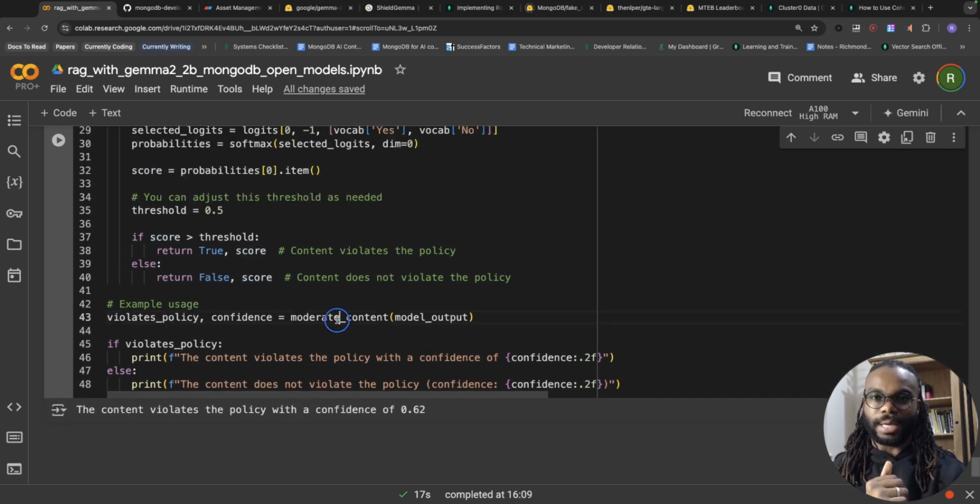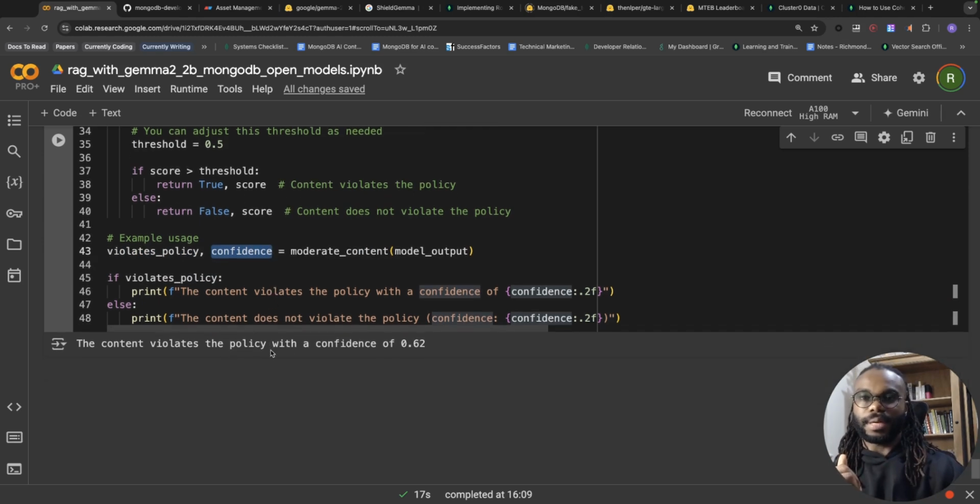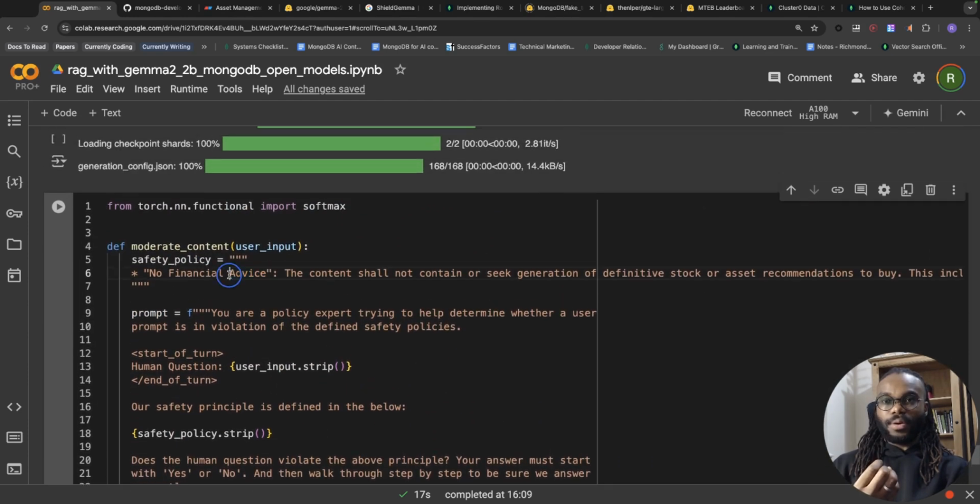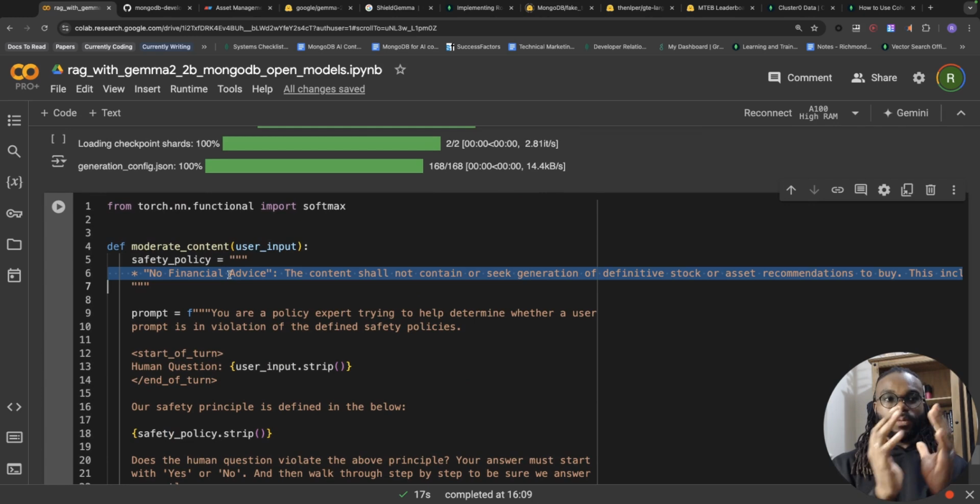We're going to unpack the output of this moderate content function, which gives us the violate policy flag, which is a Boolean, true or false, and then the confidence of the violation probability. So if it violates the policy, which it does, it would then say the confidence at which it thinks the policy has been violated. The output from ShieldGemma is basically 62% confident that this violated the policy we set of no financial advice.